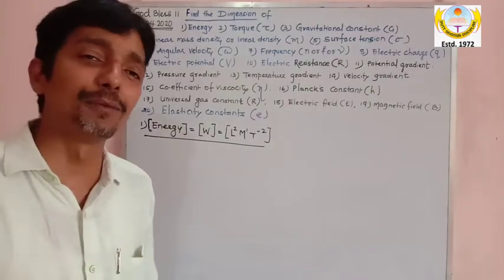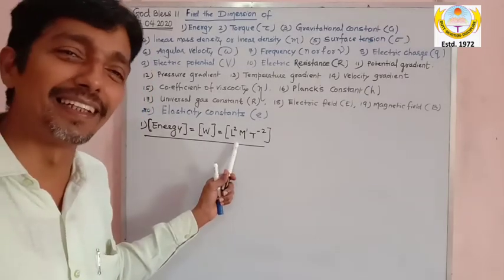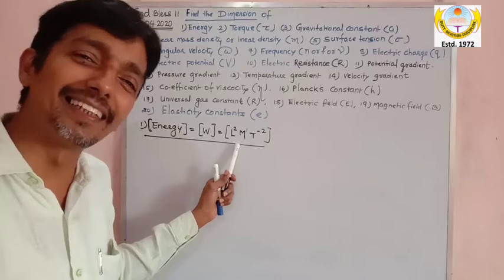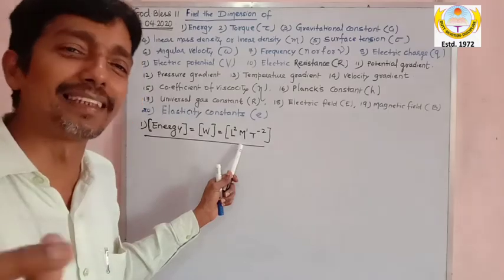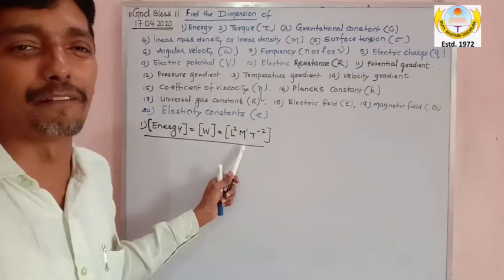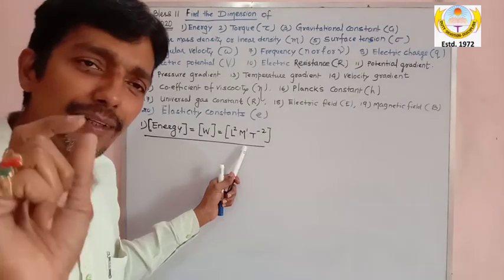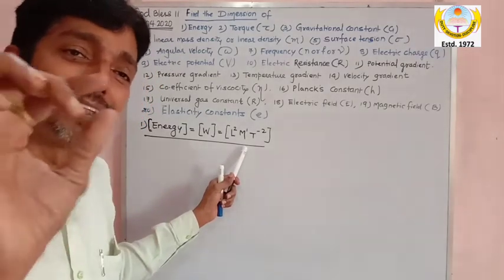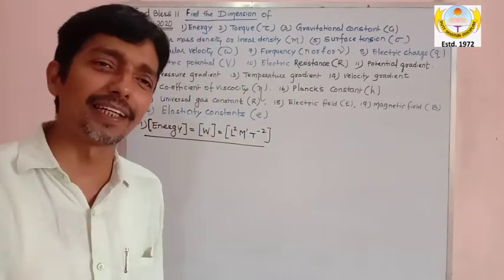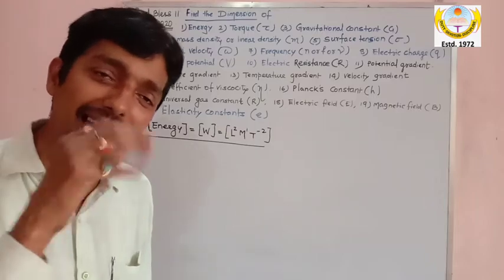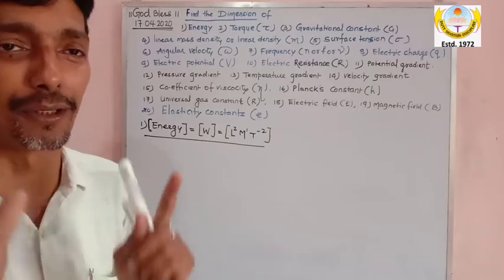If anybody asks you what is the dimension of kinetic energy, sir, it is the same as the dimension of energy. Dimension of potential energy is the same as the dimension of energy. Dimension of total energy is the same as the dimension of energy. Please don't get confused with the word kinetic or potential. There is no separate dimension for kinetic or potential. There is a dimension for a quantity called energy. So kinetic energy, potential energy, total energy, or simply energy, it is the same dimension, and the final dimension is the same as the dimension of work.